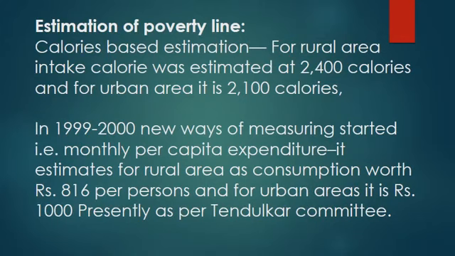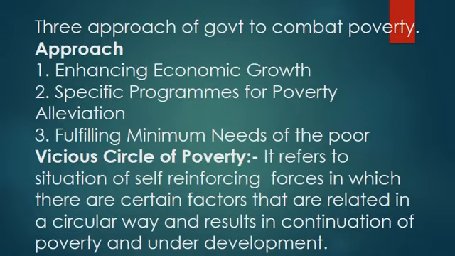Now we have already discussed the estimation of the poverty line, calorie based as well as consumption expenditure. Now there are some approaches of the government to overcome poverty. The first approach is to enhance economic growth. If the economic growth rate of the country is improving, it would be able to overcome the problem of poverty in our country.